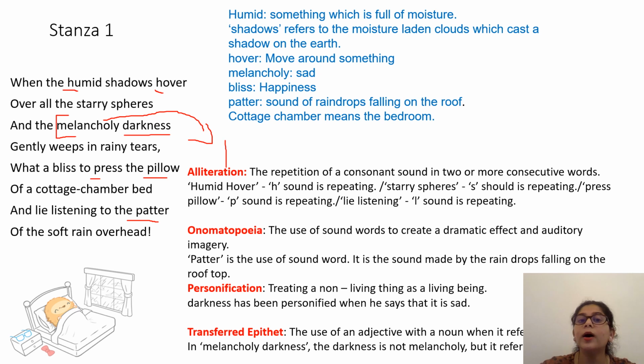It's the people who are sad. It's not the noun darkness, but it's referring to the people. So when the adjective is not referring to the noun next to it, but to a totally different noun, it's called transferred epithet. Transferring this adjective to a different noun is called transferred epithet. I hope it is clear.